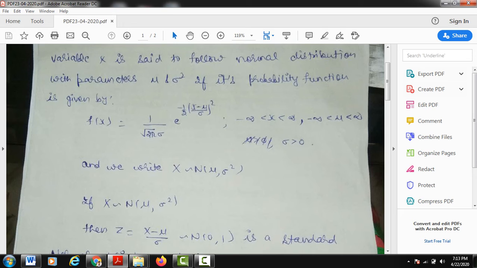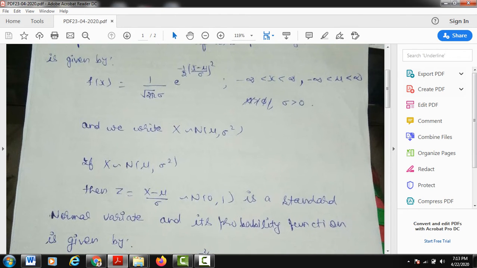Now I am going to discuss the standard normal variate. What is the role of the standard normal variate? I will discuss that later on. First of all, I am just going to define what a standard normal variate is. If a random variable capital X is following the normal distribution with mean mu and variance sigma square, then we introduce a new variable z given by x minus mu over sigma. It is also a normal variate, having mean 0 and variance 1.